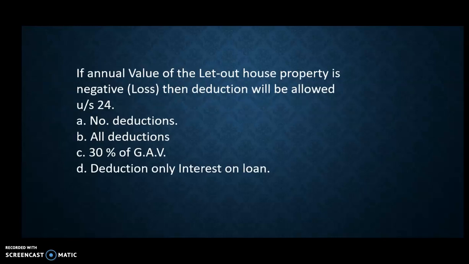If the annual value of the let out house property is negative or a loss is there, the deduction will be allowed under which option: A, no deductions; B, all deductions; C, 30% of GAV; D, deduction only of interest on loan. So the correct answer is option D. Deduction only up to the interest on loan will be allowed if the income from house property is negative or a loss.